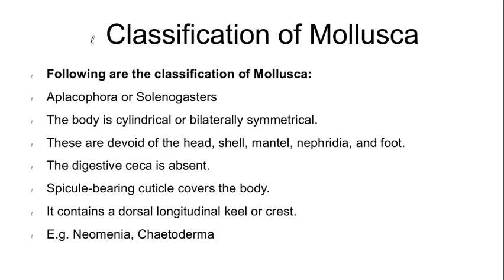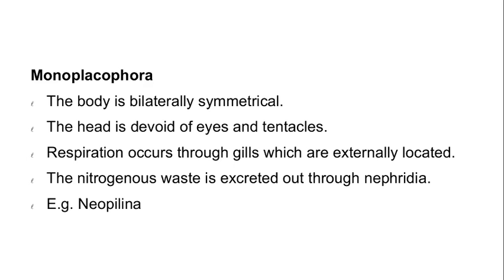Examples of Aplacophora are Neomenia and Chaetoderma. The next class of Mollusca is Monoplacophora. The word meaning of Monoplacophora: monos means one, plax means plate, pherein means bearing, meaning the shell consists of only a single plate. The body is bilaterally symmetrical and segmented.